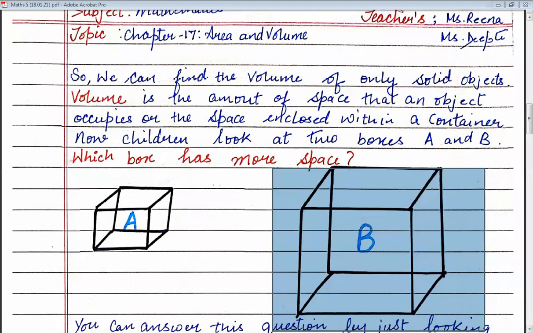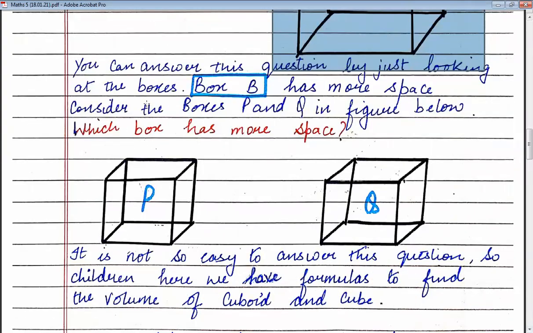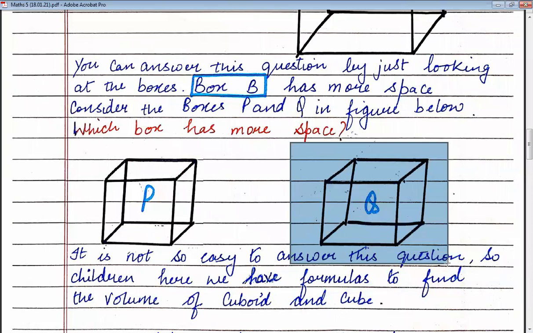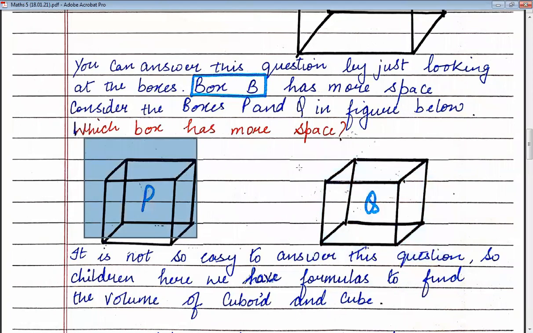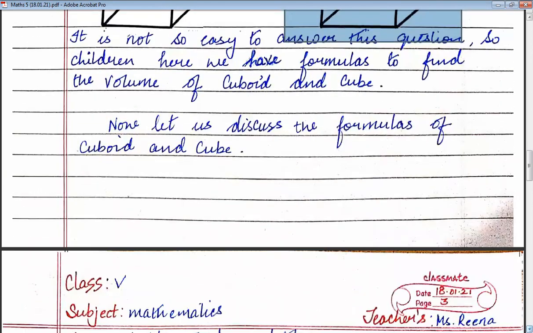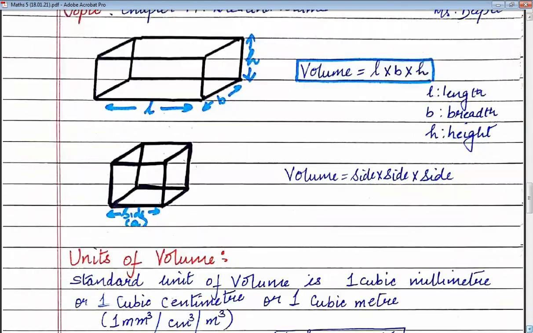Now let's move on to our next set of pictures. Again, you have two cartons. Just look at them and tell me which is occupying more space. Is it P or Q? Now, some of you will say P and some of you will say Q. They are very close to each other. So now children, here we talk about the volume. If all the dimensions are given to us, we can find the volume. Now in the next part we are going to discuss the volume of cuboid and cube.